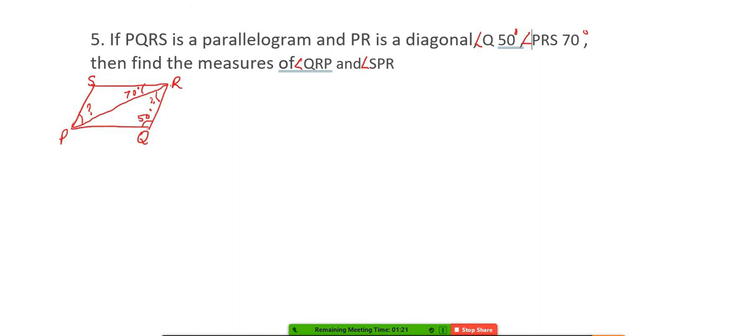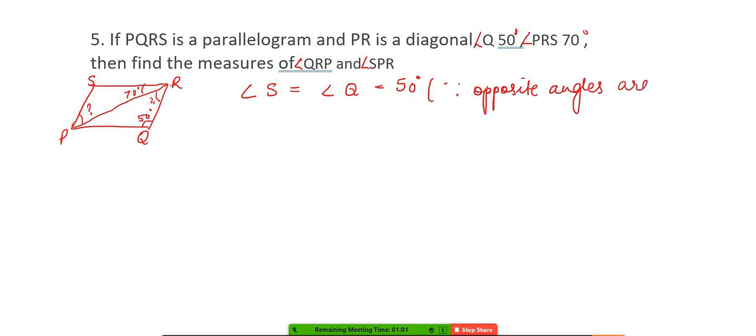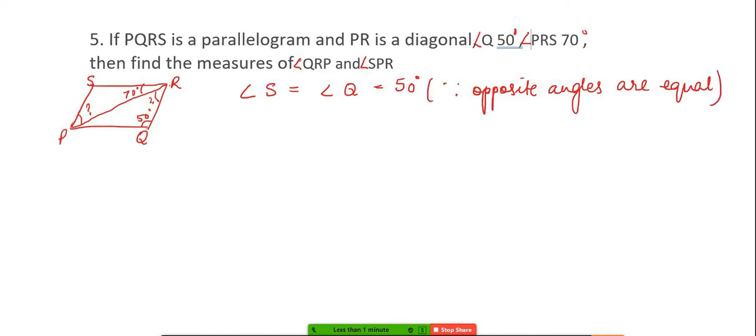Ma'am, angle S will be equal to angle Q, which is equal to 50 degrees, as opposite angles are equal. Ma'am, you can add it to the rough figure.